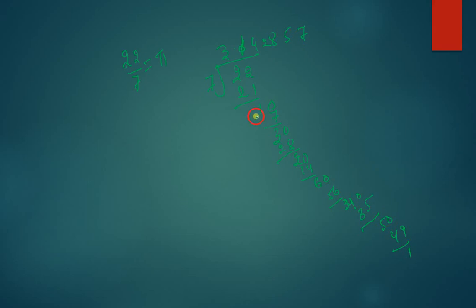Now you can see that this thing will be repeated from here onwards, right? Like we can say 22 by 7 is not the exact value of pi, it is the approximate value of pi. So 22 by 7 is nothing but 3.142857 bar.